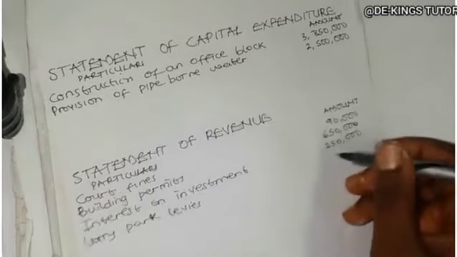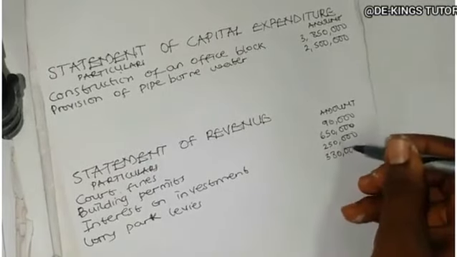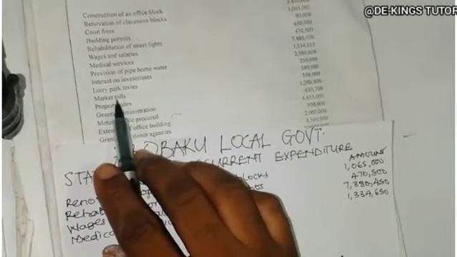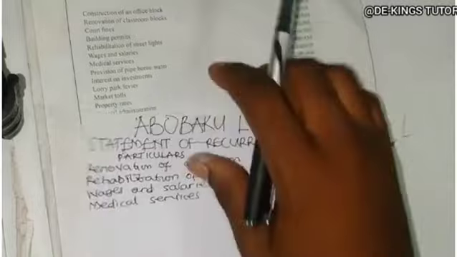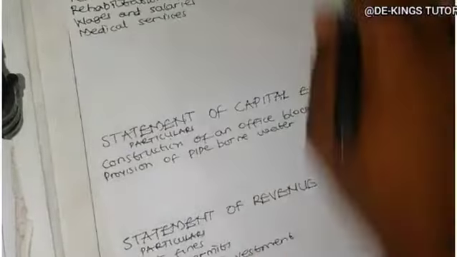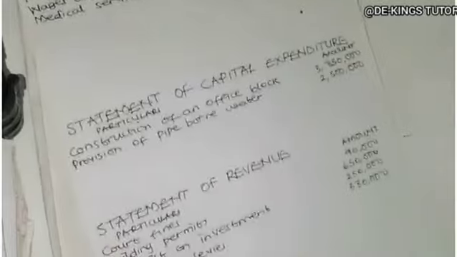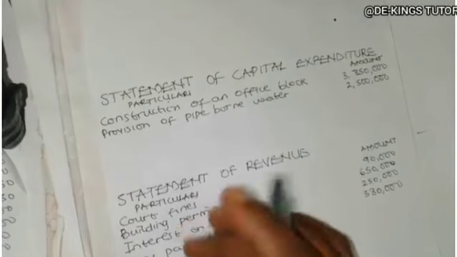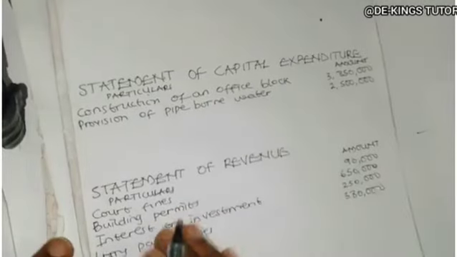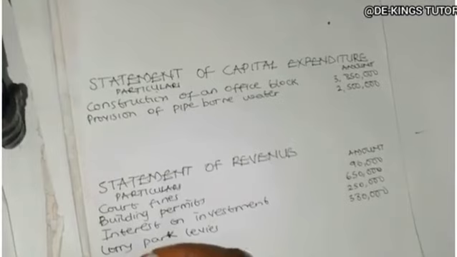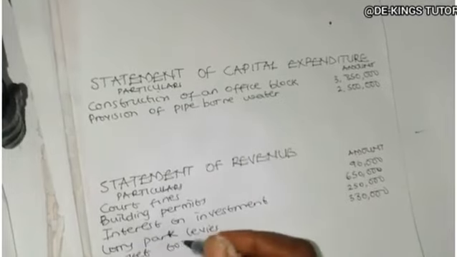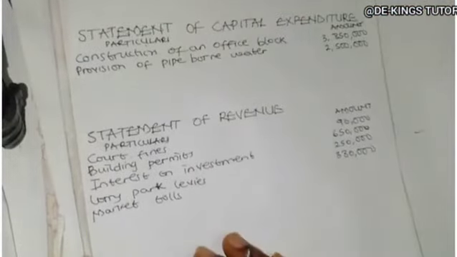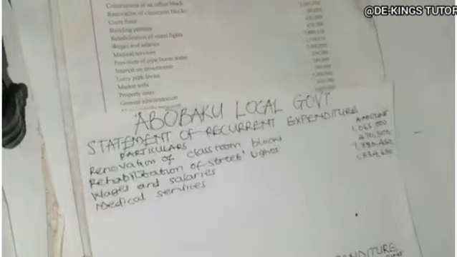How much is it? 380,000. The next one is market tolls. It's also a revenue to them. So have market tolls. How much is it? Market tolls is 560,000.